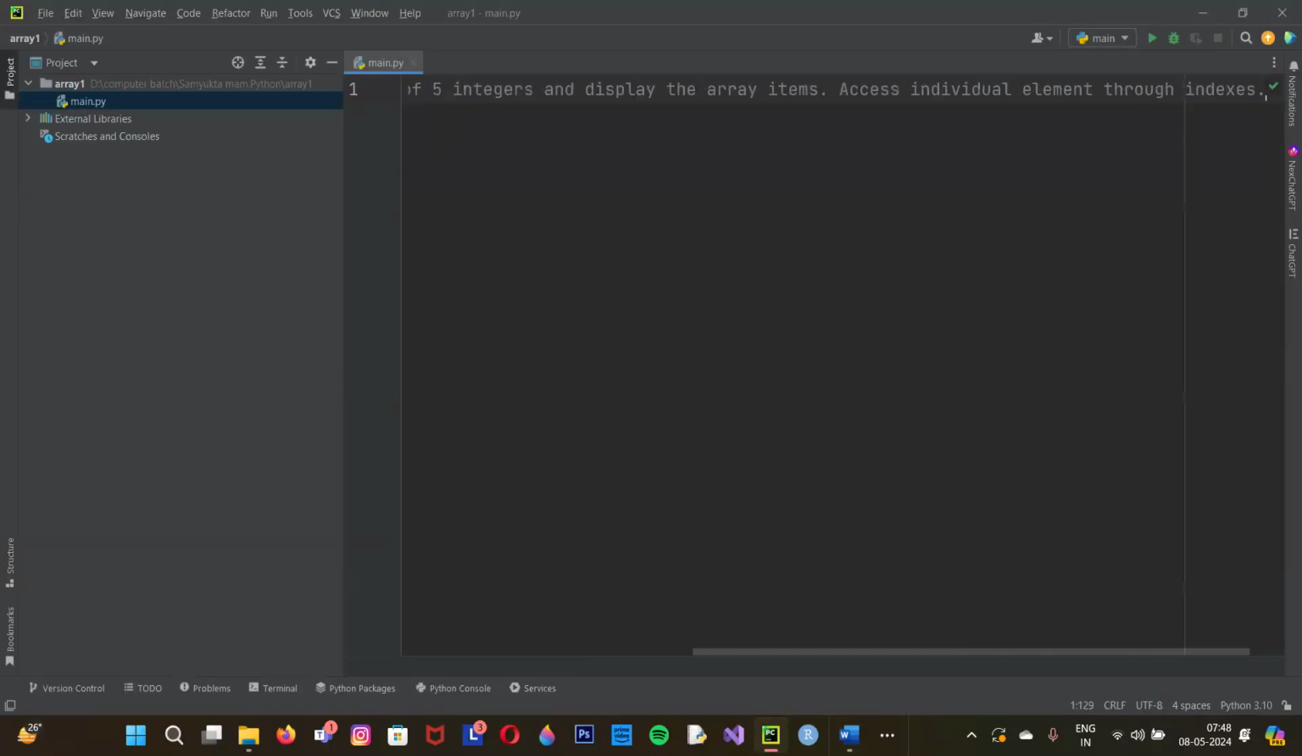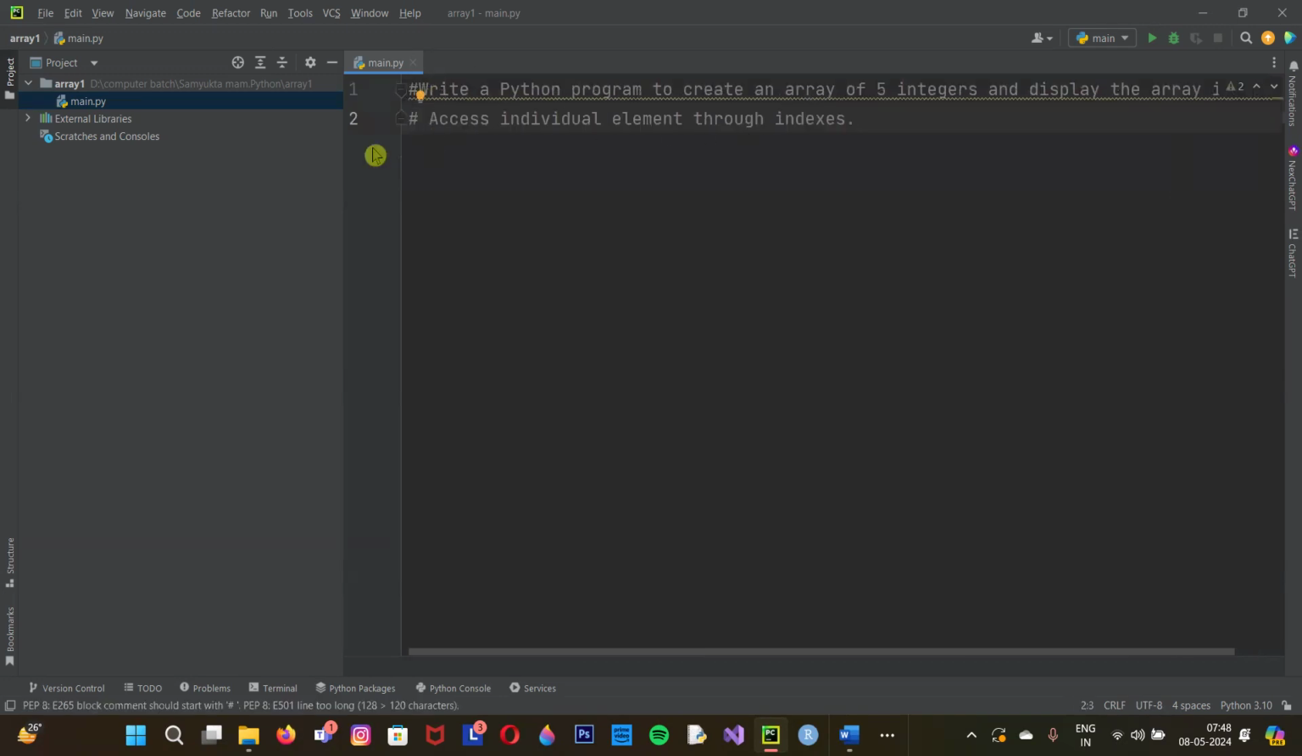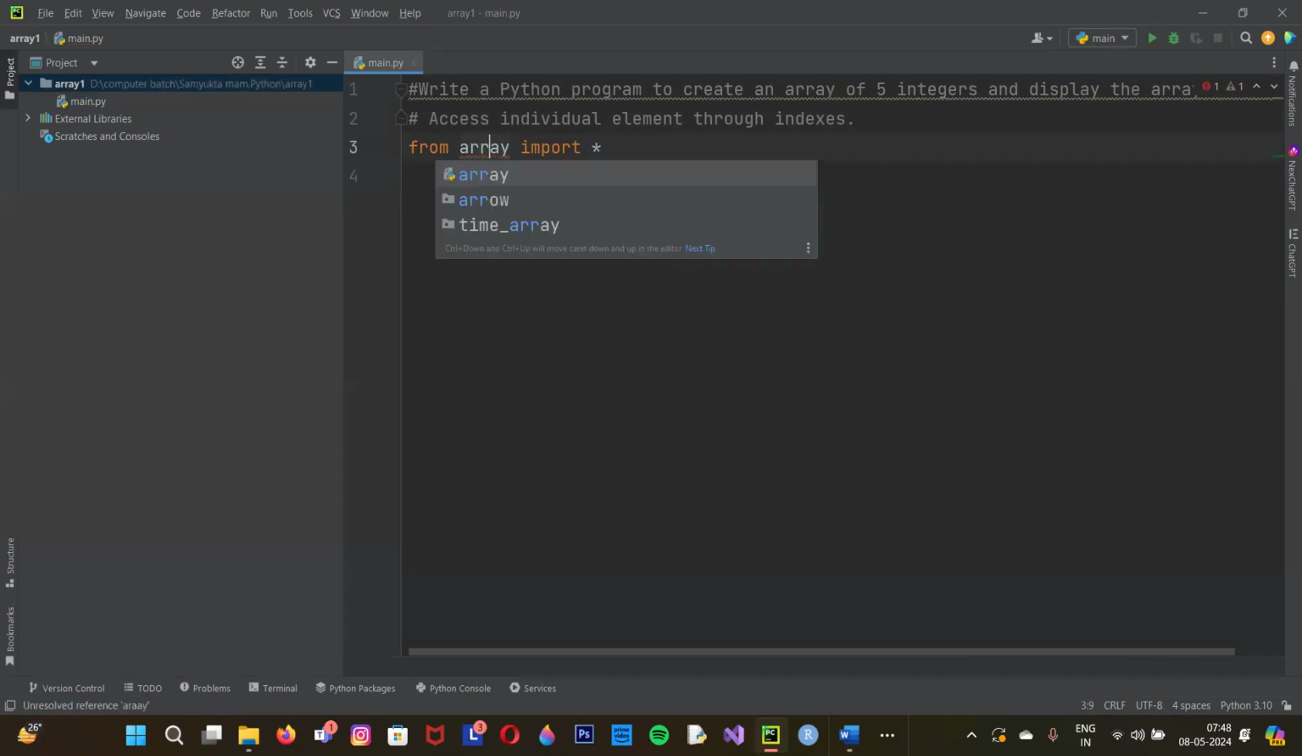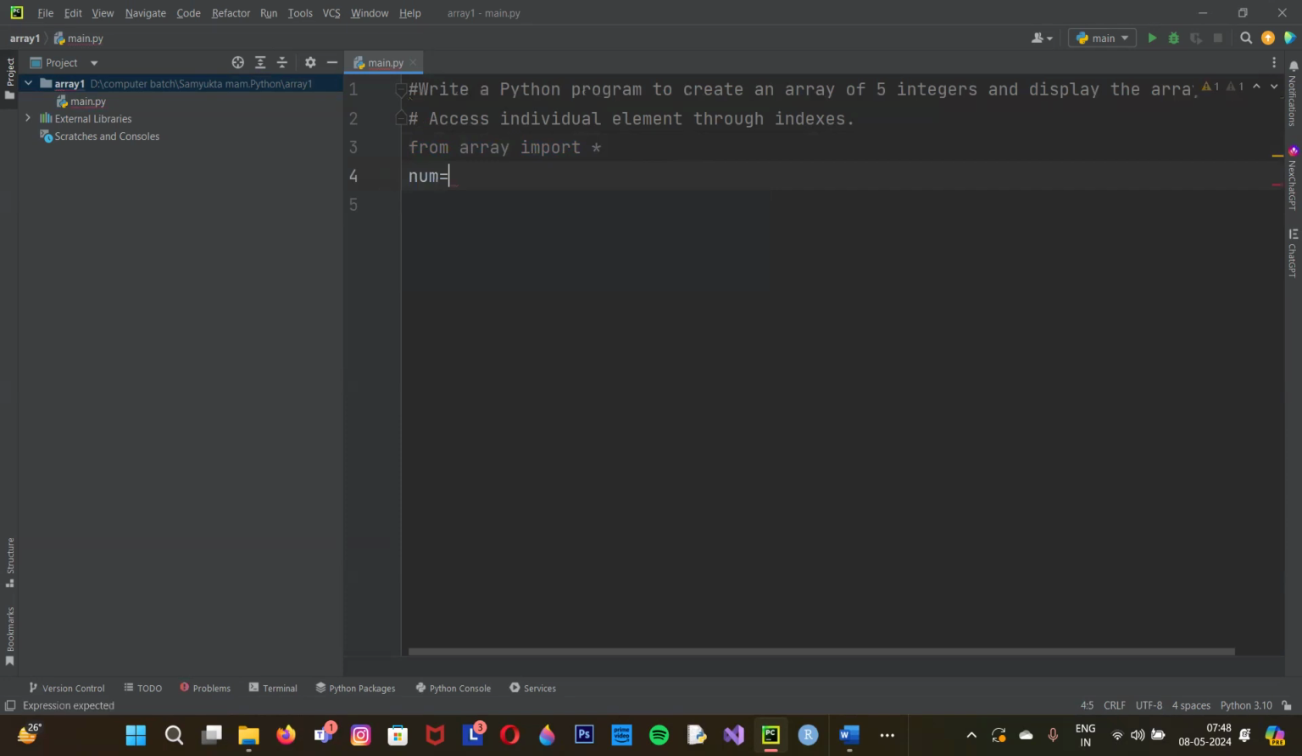The question is this: we have to enter 5 integers and just call one by one or just call any one. So first of all, because this is array, we will use here the package name. The package name is from array import star. Array spelling A-R-R-A-Y. From array import star. After that, we will take the variable num equal. Num is the variable of array. So I will type here array.